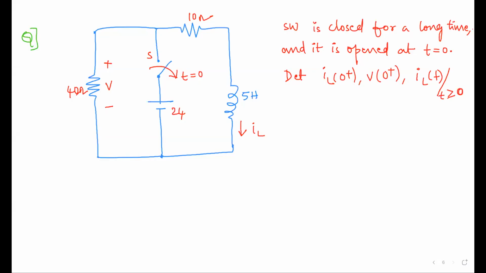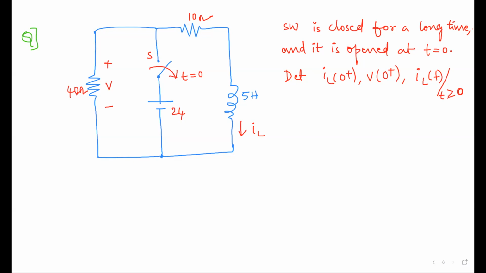So this is the question. The question has a resistive network, resistance and inductor. This is an RL circuit, and you have a switch and a 24 volt battery. The switch is closed for a long time, and we are opening the switch at t is equal to 0.